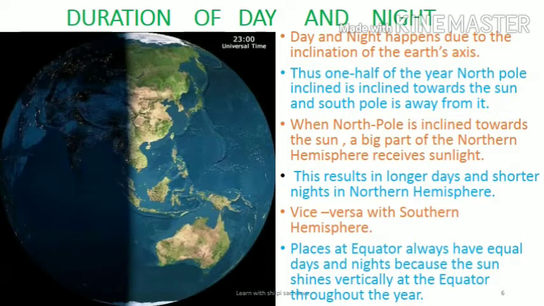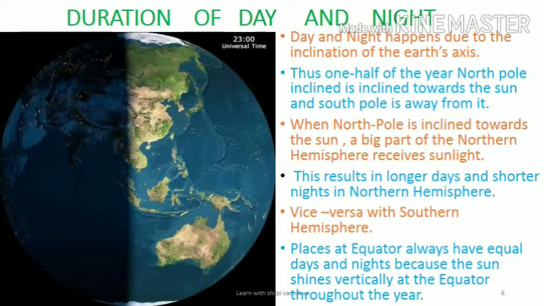When the North Pole is inclined towards the Sun, a big part of the northern hemisphere receives sunlight. This results in longer days and shorter nights in the northern hemisphere. At the same time, the southern hemisphere has shorter days and longer nights.